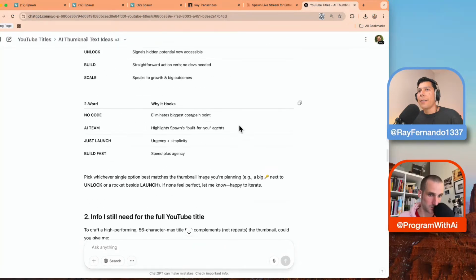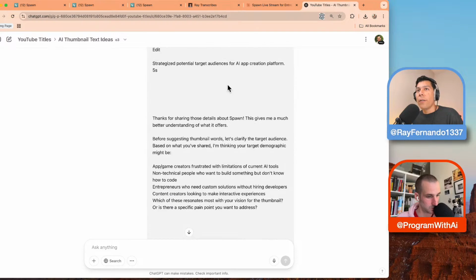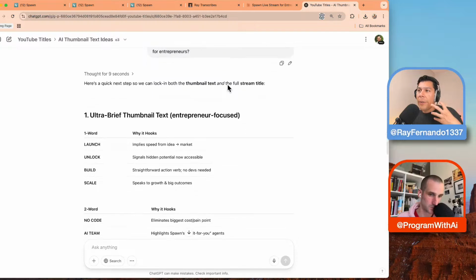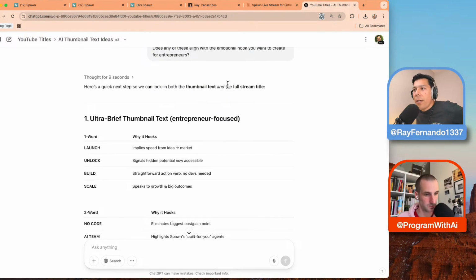And what it does when I use the O3 model, the O3 model is literally my favorite model. It's probably the only reason anyone should pay for Pro, just to have unlimited chats with O3, because I feel like the level of intelligence and its thoroughness is really, really good. So it iterated through all of this information that I had about Spawn and my thoughts on the words I was going to choose for my thumbnail.